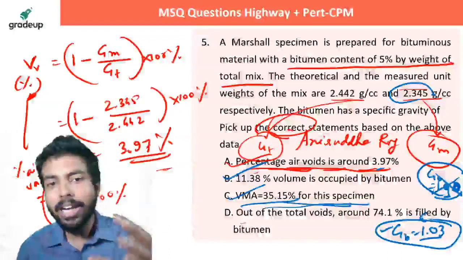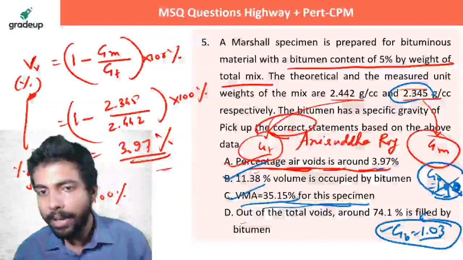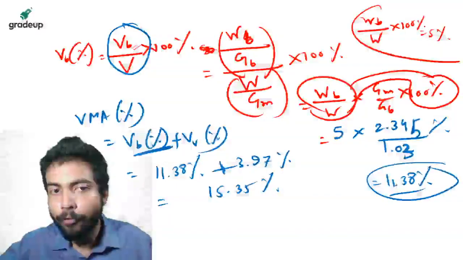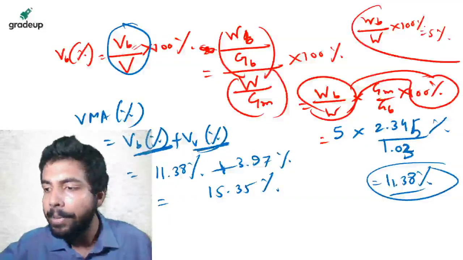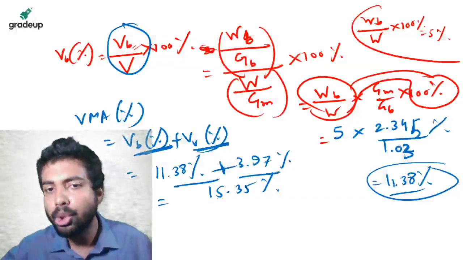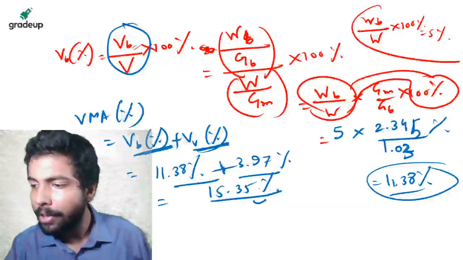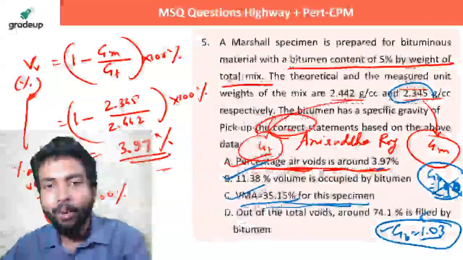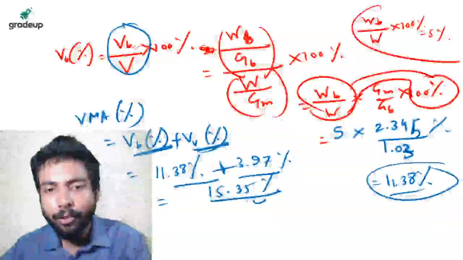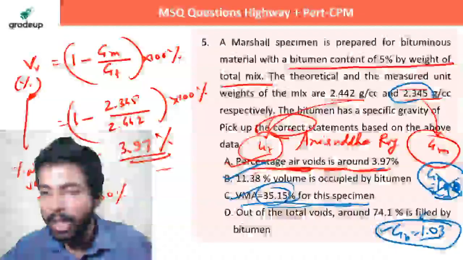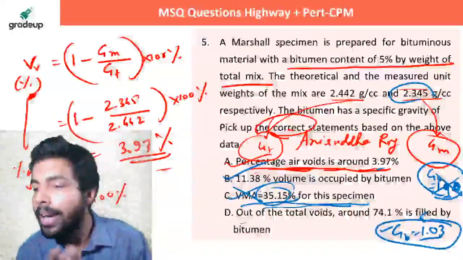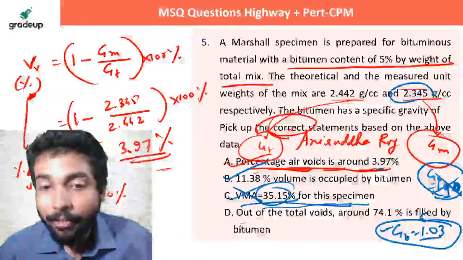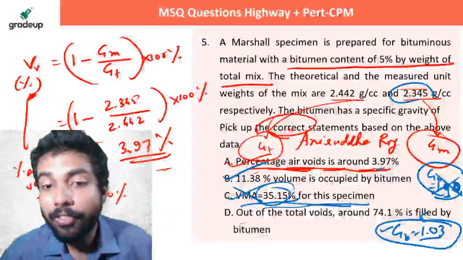So obviously the voids will either be filled or be empty. जो भी voids रहेगा वो either filled रहेगा और empty रहेगा. तो ये है filled voids का percentage, this is empty voids का percentage. So just add those two up, you will get 15.35%, which is not 35 point. देखो यहाँ पे just उल्टा दिया, 15.35 को उल्टा लिख के 35.15 कर दिया. So this is wrong. भाई हम बुद्धू नहीं बनने वाले, right? So 35.15% नहीं, this is your 15.35%.